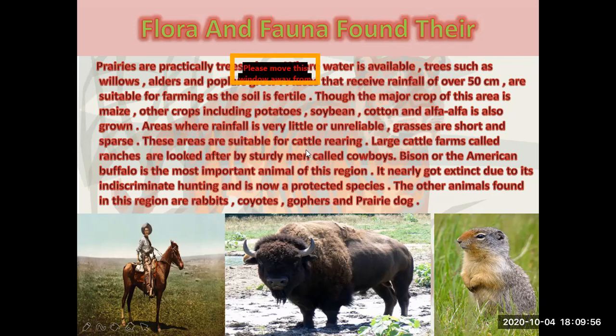In areas where rainfall is very little or unreliable, grasses are short and sparse. These areas are suitable for cattle rearing. Large cattle farms called ranches are looked after by sturdy men called cowboys. Bison, or the American buffalo, is the most important animal of this region. It nearly got extinct due to its indiscriminate hunting and is now a protected species. The other animals found in the region are rabbits, coyotes, gophers, and prairie dogs.